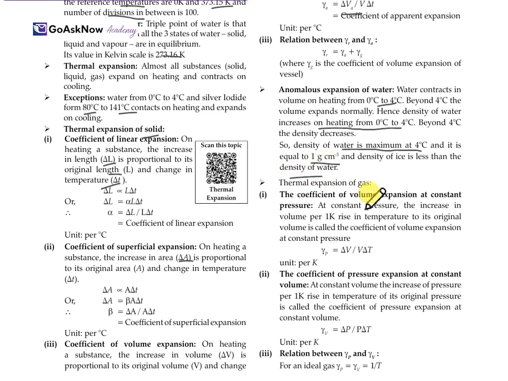So the thermal expansion of gas. Firstly, for expansion at constant pressure, the increase in volume per unit original volume per 1 K rise in temperature is called the coefficient of volume expansion at constant pressure, which is gamma P equal to delta V upon V delta T, and the unit is per K. And the coefficient of pressure expansion at constant volume: at constant volume, the increase in pressure per 1 K rise in temperature, per original pressure. So gamma V is equal to delta P upon P delta T.